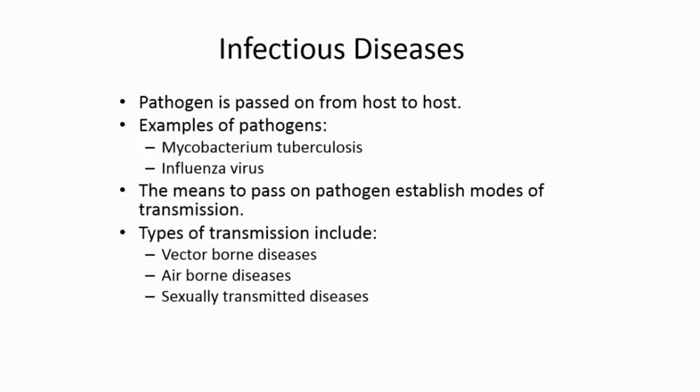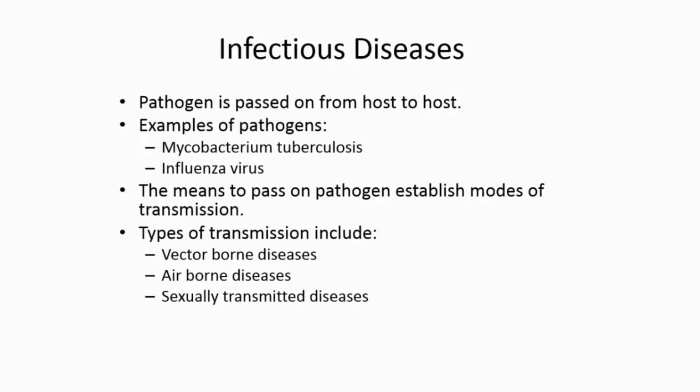And there are other examples of diseases that require a middleman, if you will, an intermediary. That intermediary acts effectively as a carrier of the disease. And you have examples such as malaria and dengue fever. For these diseases, that intermediary is a mosquito.